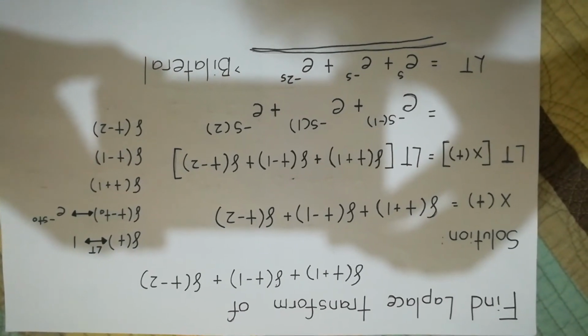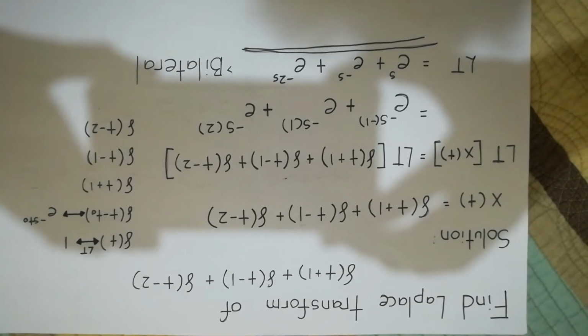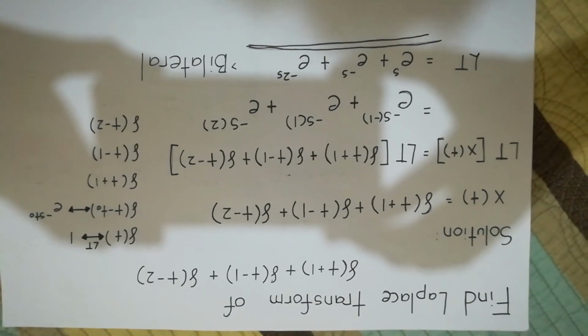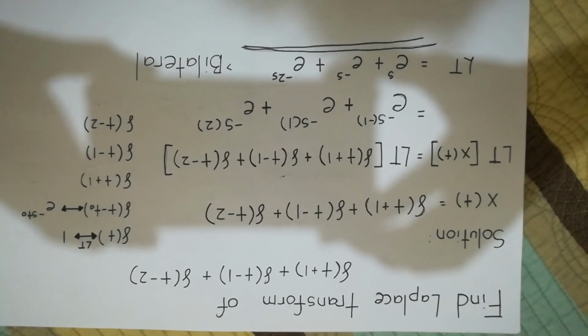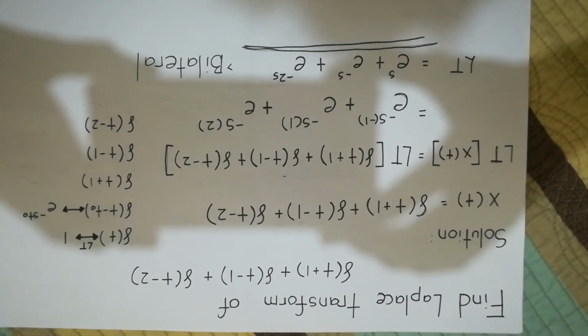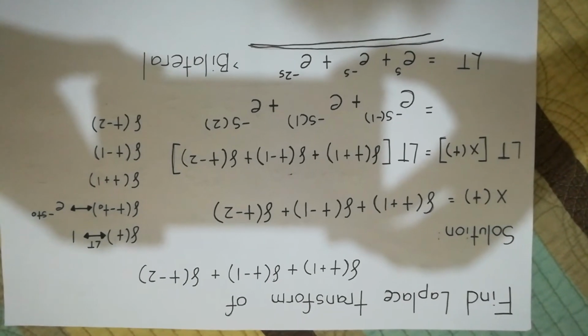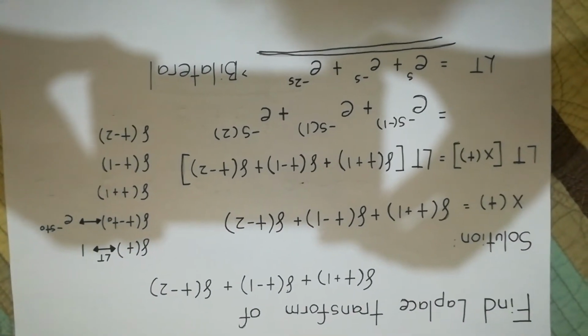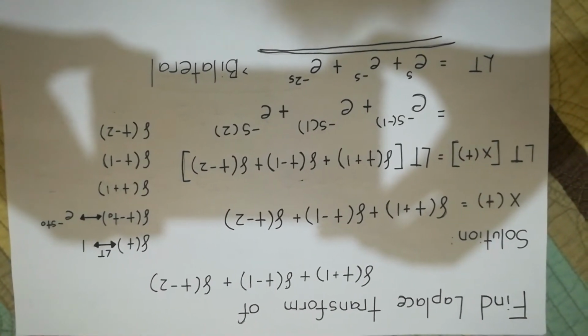For our sample problem, we will find the Laplace transform of a combination of impulse functions. Find the Laplace transform of delta(t + 1) + delta(t - 1) + delta(t - 2). We know that the Laplace transform of delta(t) is 1.